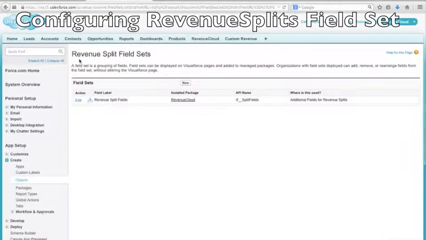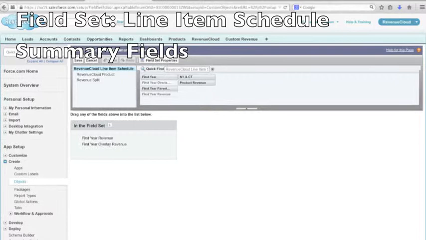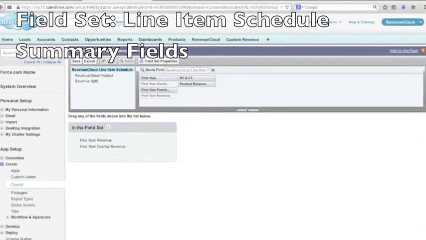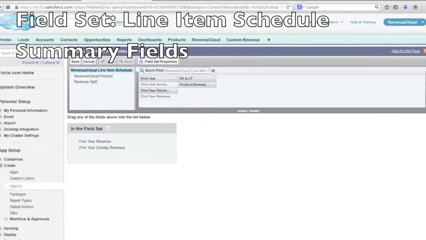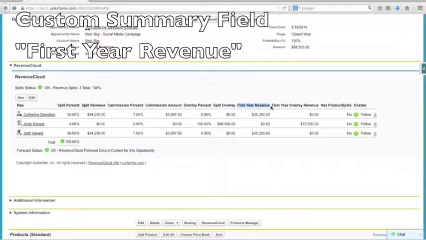In order to configure RevenueCloud to populate the new fields on Revenue Split as custom summary fields, they were given the exact same API names as the new formula fields on RevenueCloud line item schedule that are intended to be summarized. Then they were added to the RevenueCloud line item schedule summary field set. Now the custom first-year revenue and first-year overlay revenue amounts will be continuously updated during every opportunity update and displayed on each revenue split right on the RevenueCloud panel on the opportunity page layout to users who have a RevenueCloud license, but only those users who have permissions in Salesforce to read the particular fields.